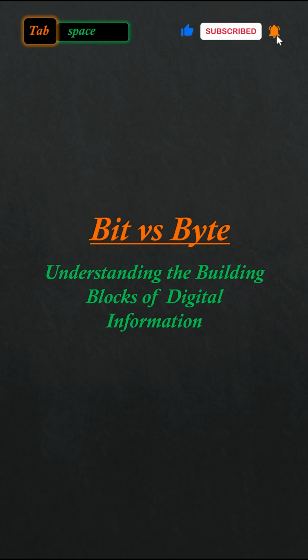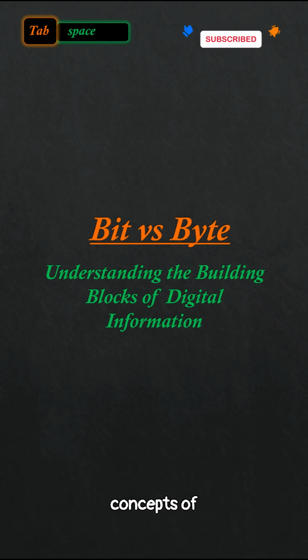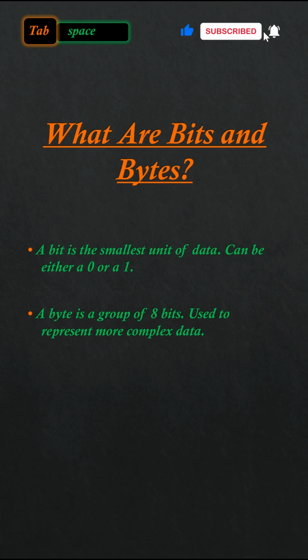In today's session, we will explore the fundamental concepts of bits and bytes, the building blocks of all digital information. Let's begin by understanding the core difference between bits and bytes. A bit is the smallest unit of data and it can only be 0 or 1, a binary choice. A byte, on the other hand, is a group of 8 bits. By grouping bits together, we can represent much more complex information, from numbers to letters and more.